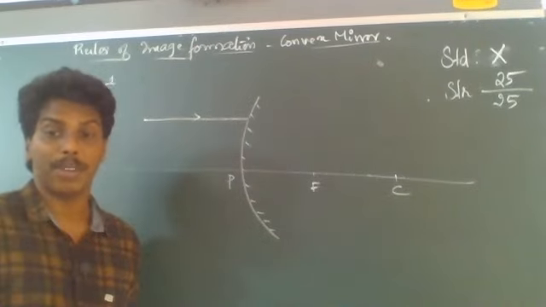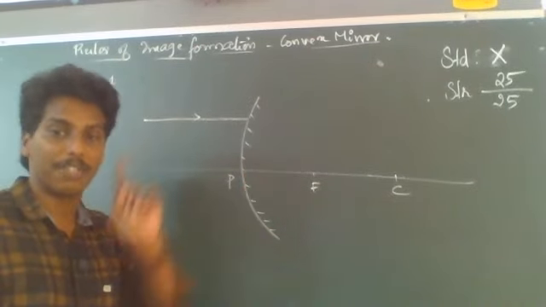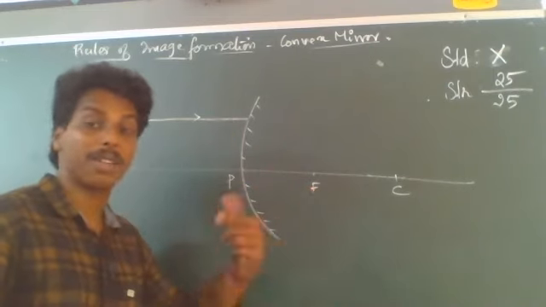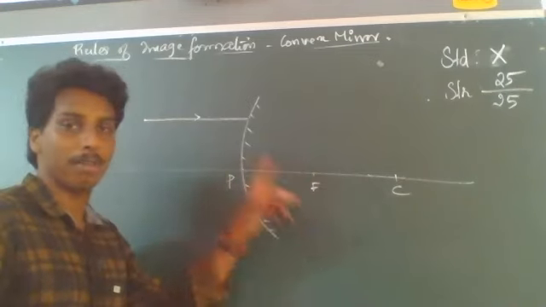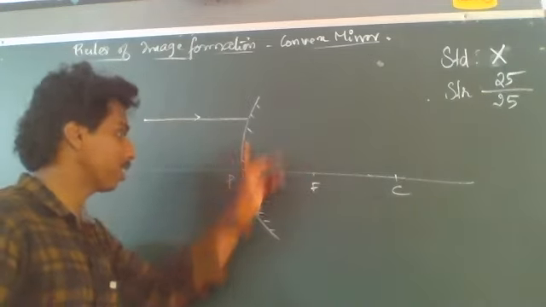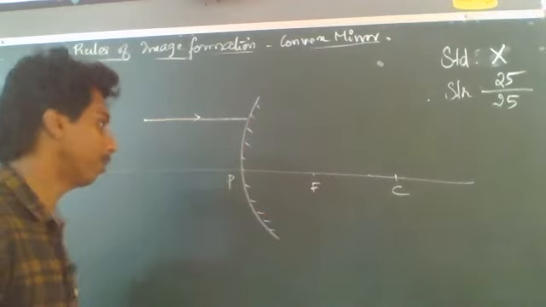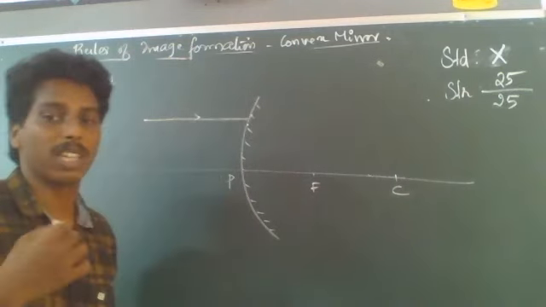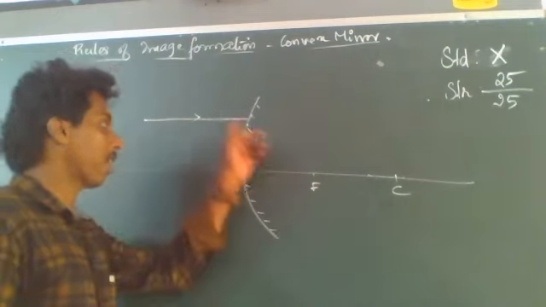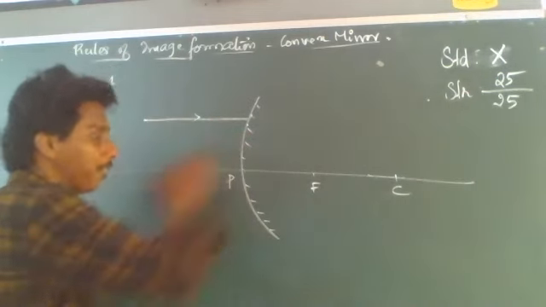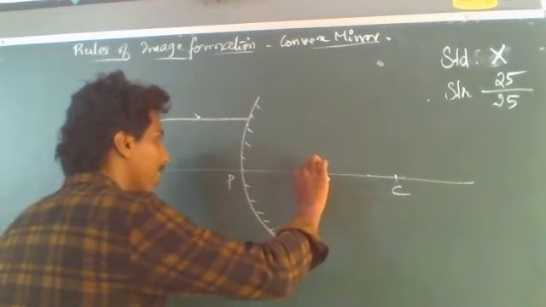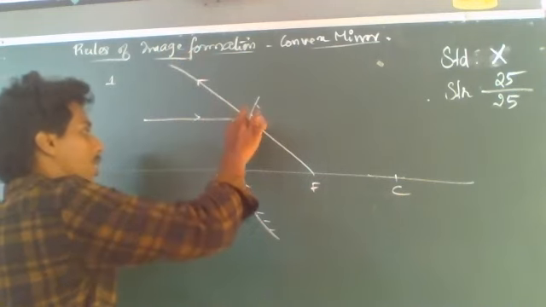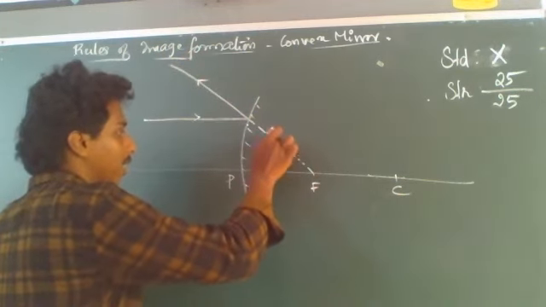In the case of a concave mirror, if the light rays are parallel to the principal axis, then after reflection, the light rays pass through the principal focus, because the point focus is marked exactly on the side of the reflecting surface of the concave mirror. Now, in the case of a convex mirror, since the light ray cannot penetrate through the reflecting surface of the mirror, if the light rays are parallel to the principal axis, then after reflection, the light rays are reflected or directed away from the focus of the convex mirror.